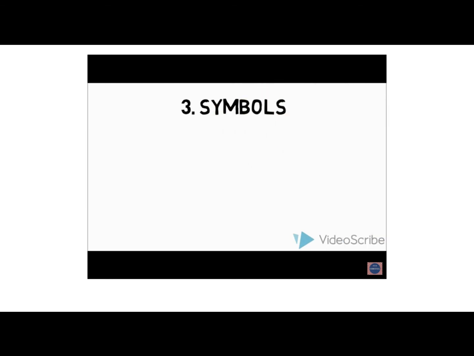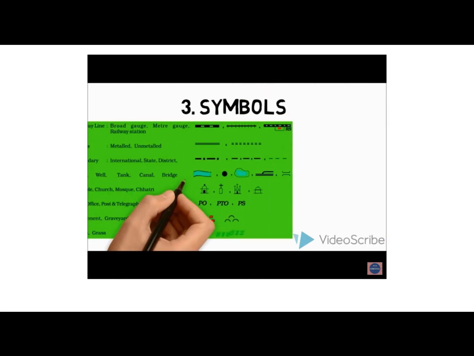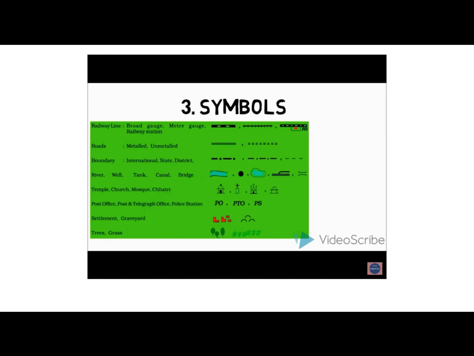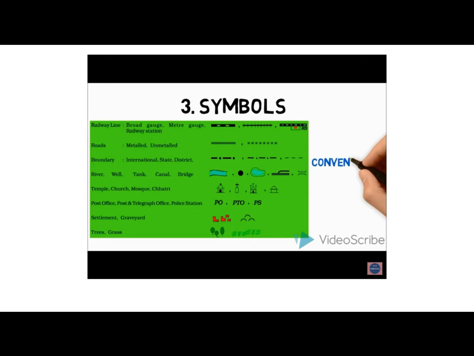Symbols. Different features such as buildings, roads, bridges, trees, railway lines, or a well are shown by different symbols. These symbols give a lot of information in a limited space. There is an international agreement regarding the use of these symbols. These are also called conventional symbols. Various colors are used for the same purpose. For example, generally blue is used for showing water bodies, brown for mountains, yellow for plateaus, and green for plains.